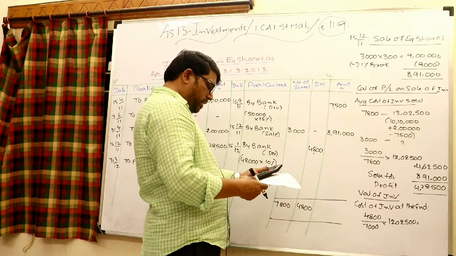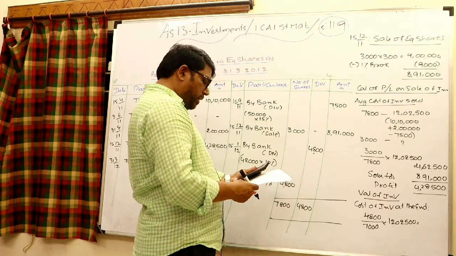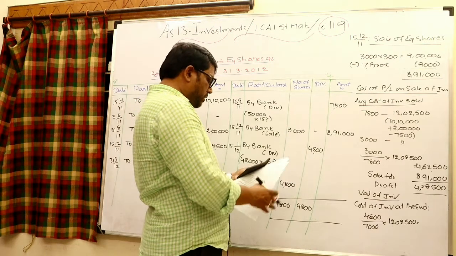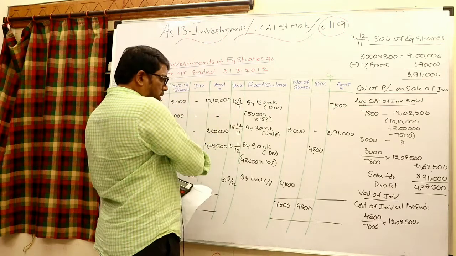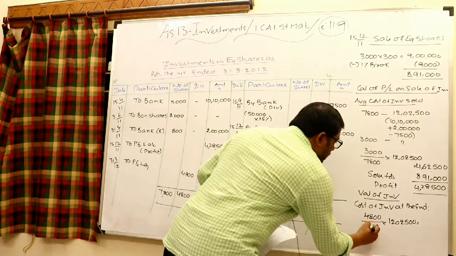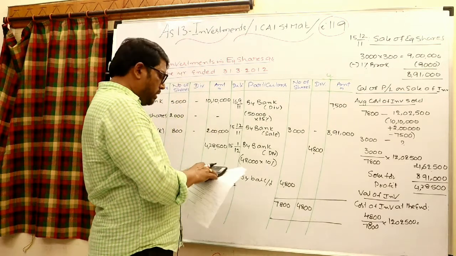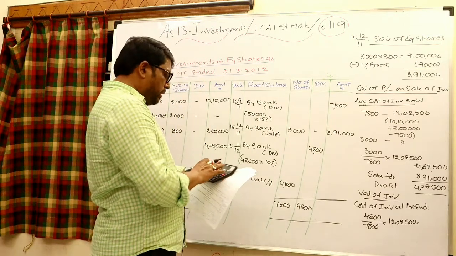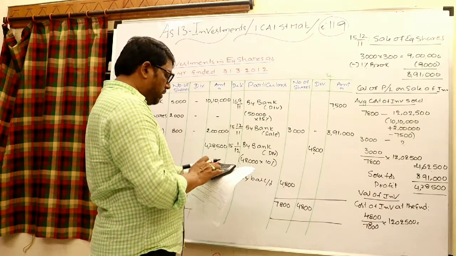And you may check the cost at the end of the period, and the market value also. Totally 7,800, out of them 4,800 right now with us. 4,800 by 7,800 into 12,02,500.